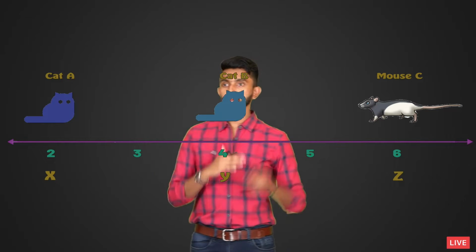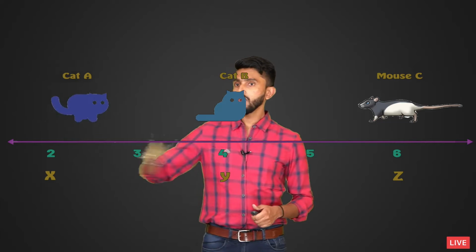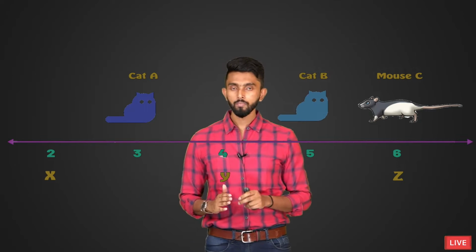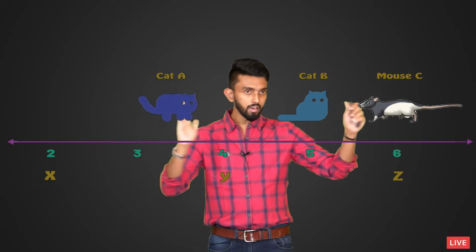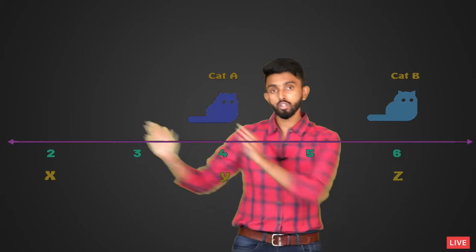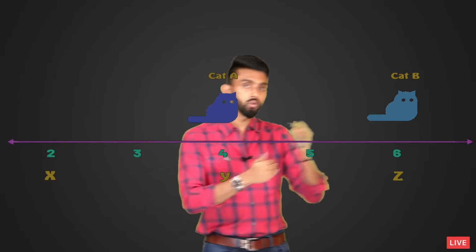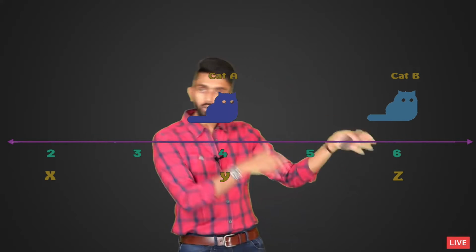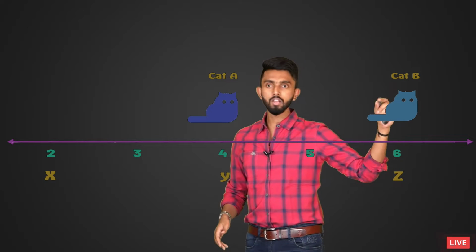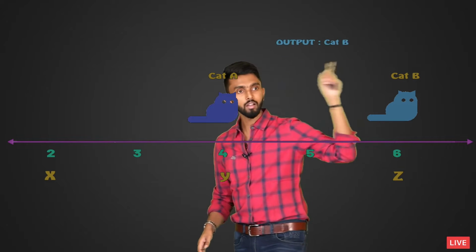This is cat A, cat B, mouse C, x, y, z. Okay. Now, cat A also moves, cat B is also moving. Both are moving. Now, again, if they move, cat A moves, cat B moves, who's going to reach first is cat B. Of course, they'll move together. I showed you moving one by one, but they'll be moving together. Obviously, if they see a mouse, both of them will run. So, cat B reaches, so your output should be Cat B.